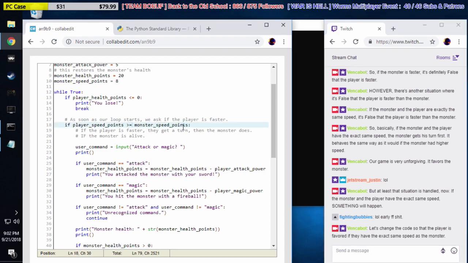Boom. So I changed the conditional statement determining turn order. Now it reads, if player speed points are greater than or equal to monster speed points.